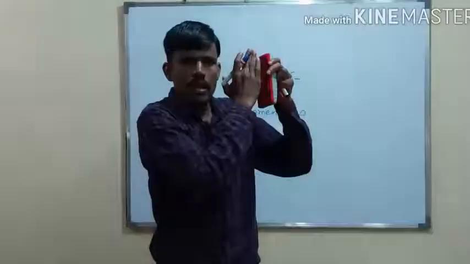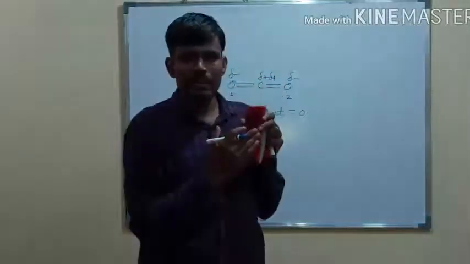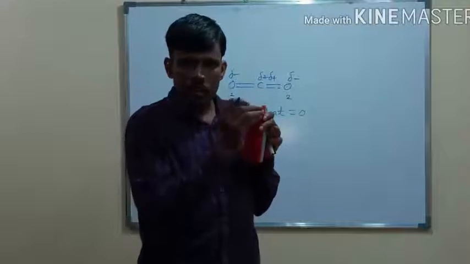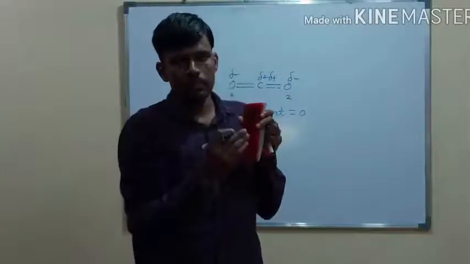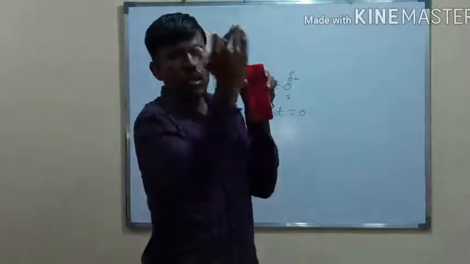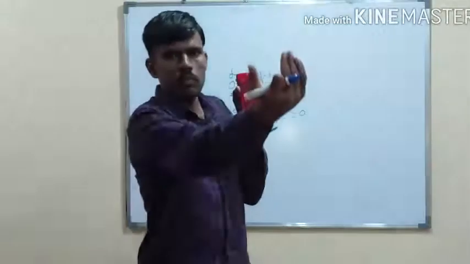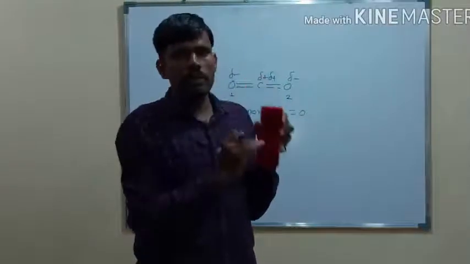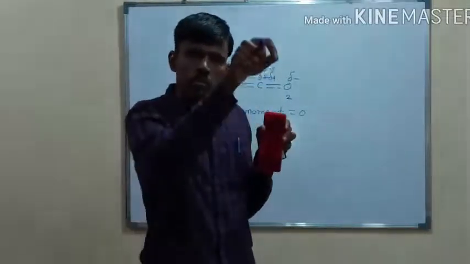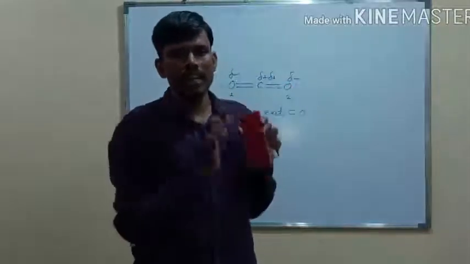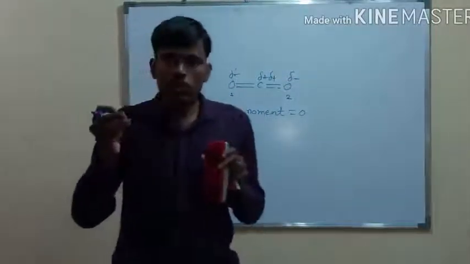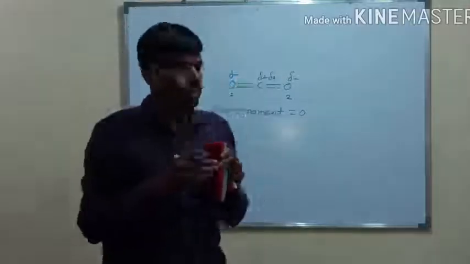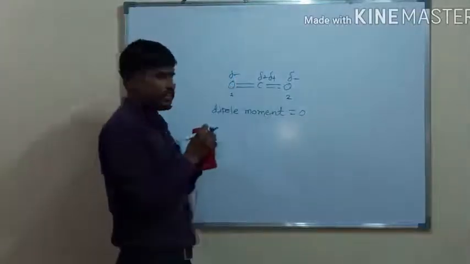As we go from left hand side to right hand side, the atomic number of carbon is 6, nitrogen is 7 and oxygen is 8. So oxygen is on the right hand side as compared to carbon. So oxygen is more electronegative as compared to carbon due to addition of electrons in the same energy shell. So what happens here?